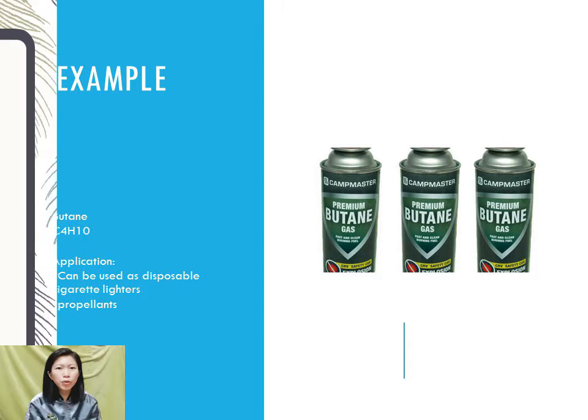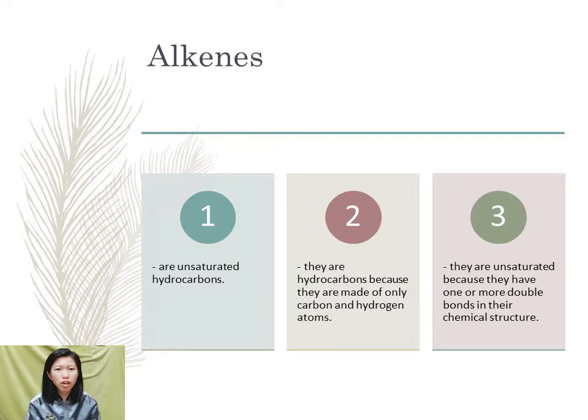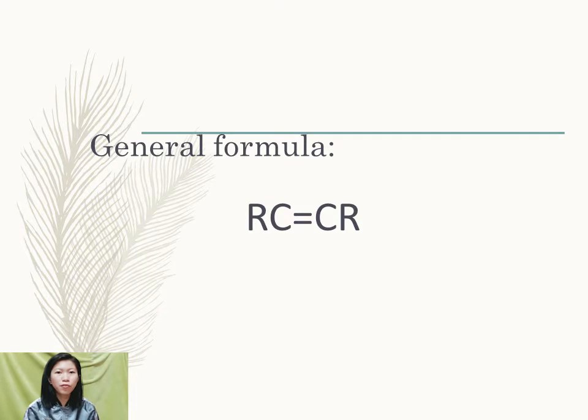Thank you. A report regarding alkenes. Alkenes are unsaturated hydrocarbons. They are hydrocarbons because they are only made up of hydrogen and carbon atoms. They are unsaturated because they have one or more double bonds in their chemical structures. The general formula for alkenes is RC double bond CR. The R there means a methyl group.